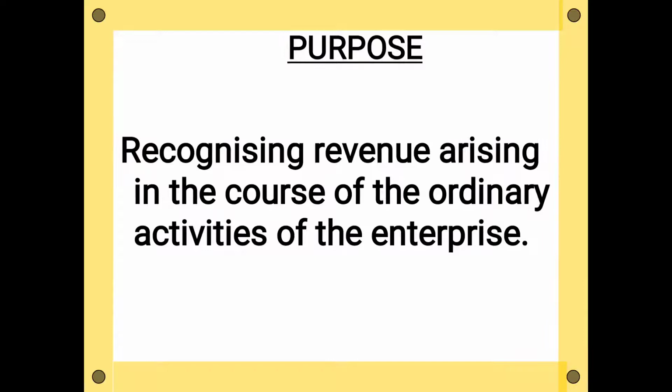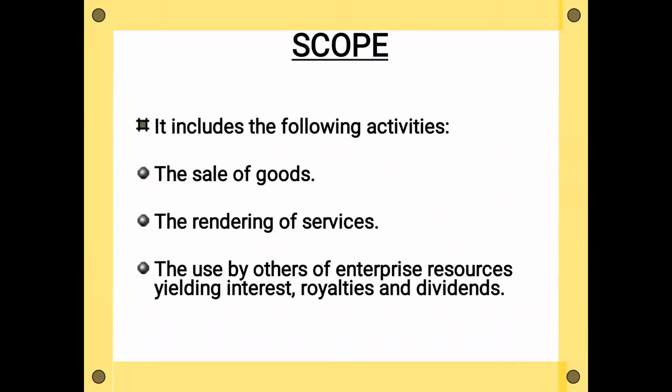So the purpose of this accounting standard is recognizing revenue arising in the course of ordinary activities of the enterprise. Now the scope, which activities does it cover? First activity is sale of goods, second activity is rendering of services, and third activity is the use by others of enterprise resources yielding interest, royalties and dividends.